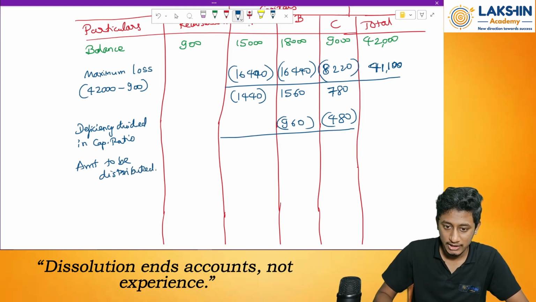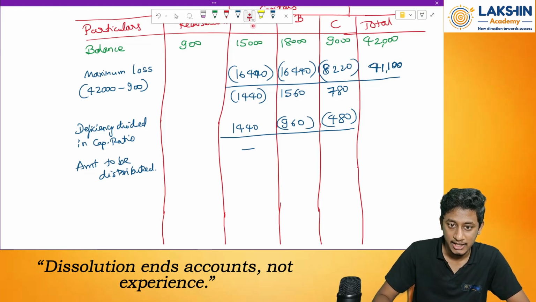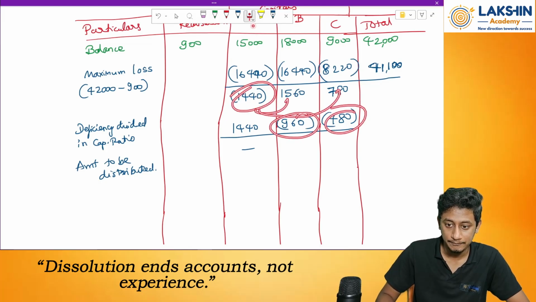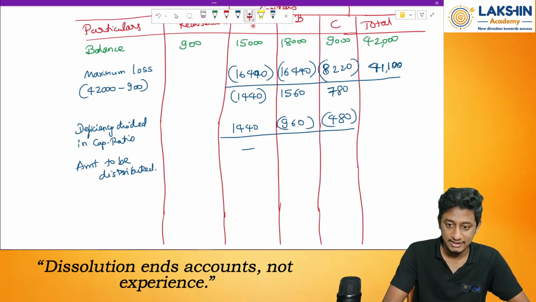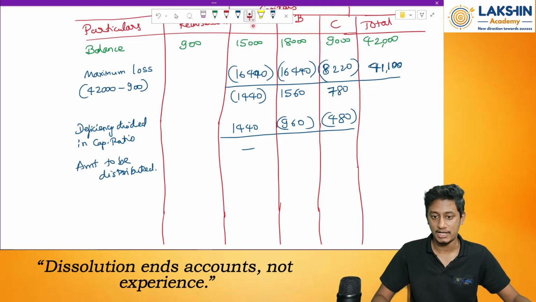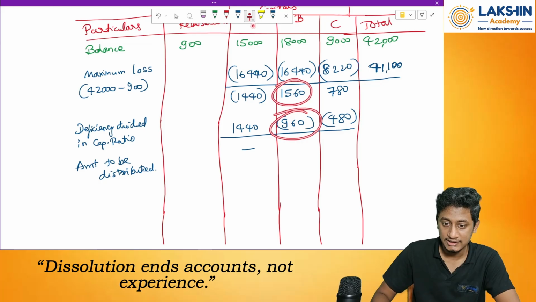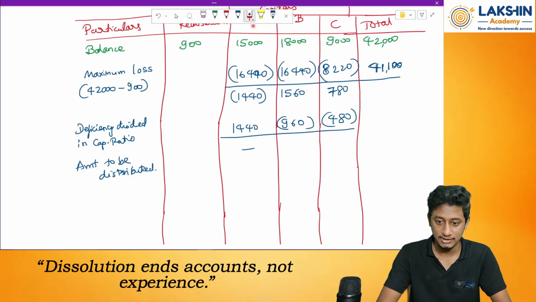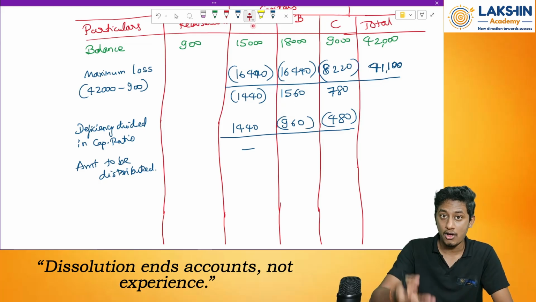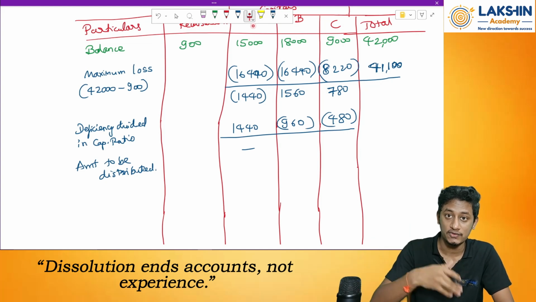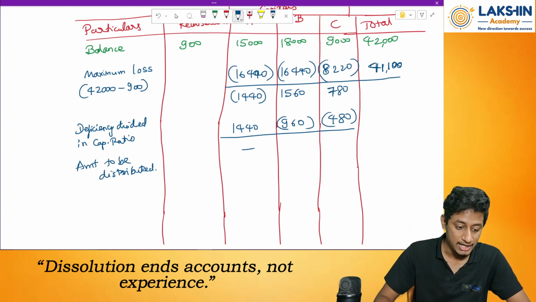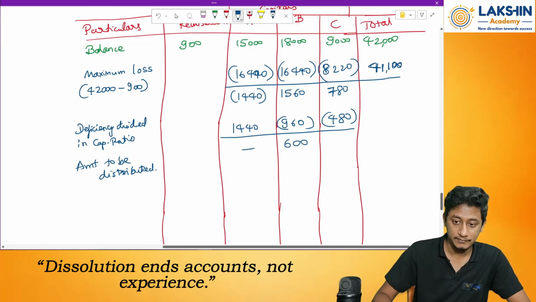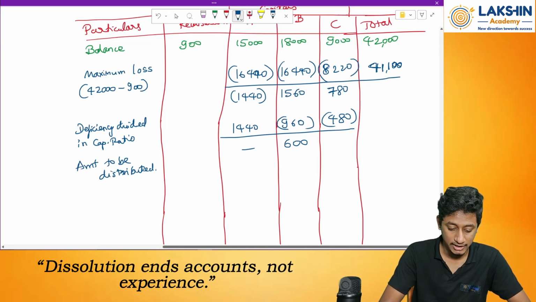How is this happening? I will tell you. See over here, positive 1,440. Why? Because I am cancelling this off. I am transferring this loss to these two partners through this way. Just try adding 960 plus 480. How much will that be? 1,440, right? So 1,560 minus 960. After bearing the deficiency of the other partner, how much will Mr. B have as a remaining balance? 600. Then 780 minus 480 equals 300.